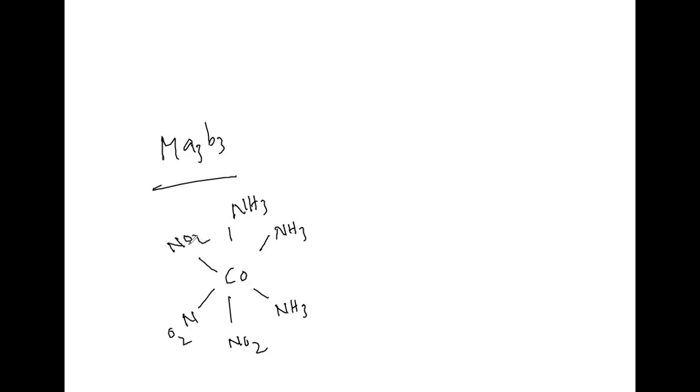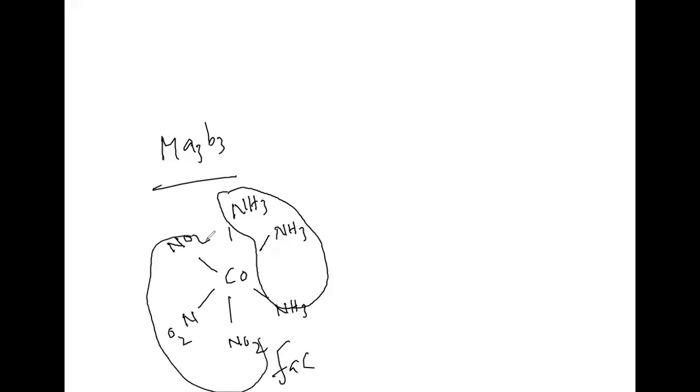It shows the facial isomer, meaning three NH3s occupy one face and three NO2s occupy another face. That is why it is called the facial isomer, or FAC isomer.